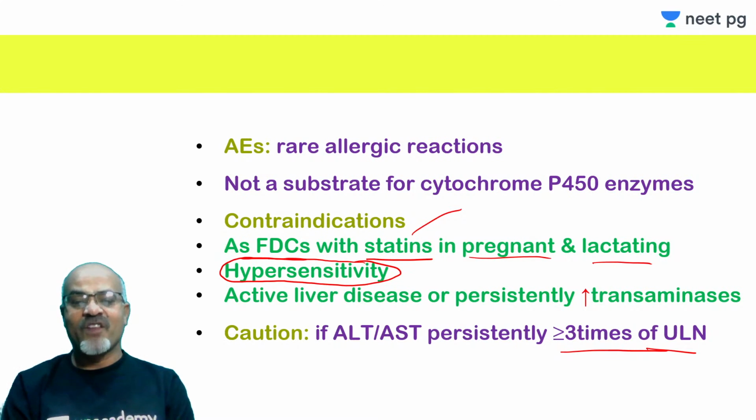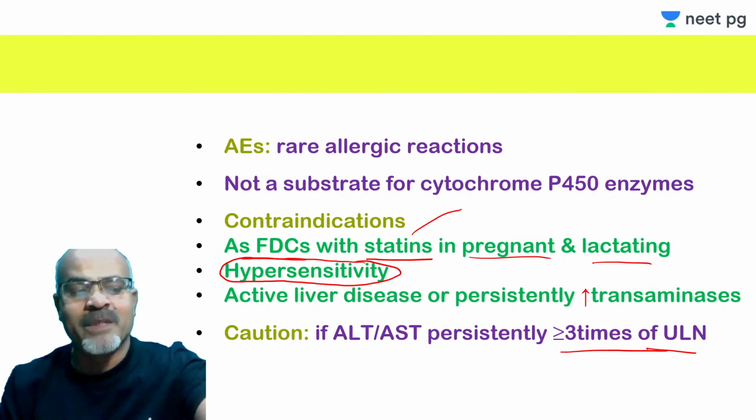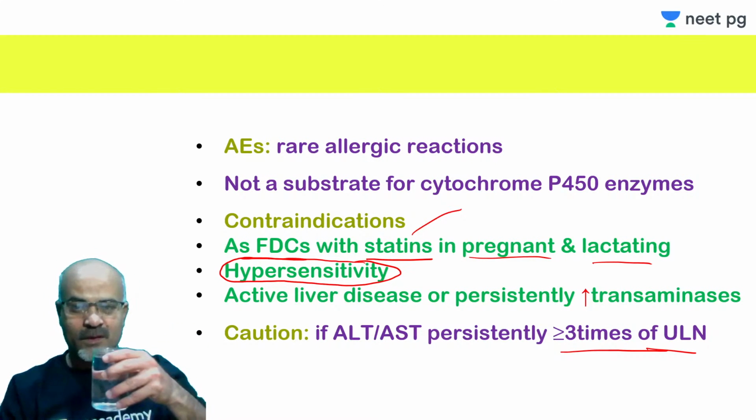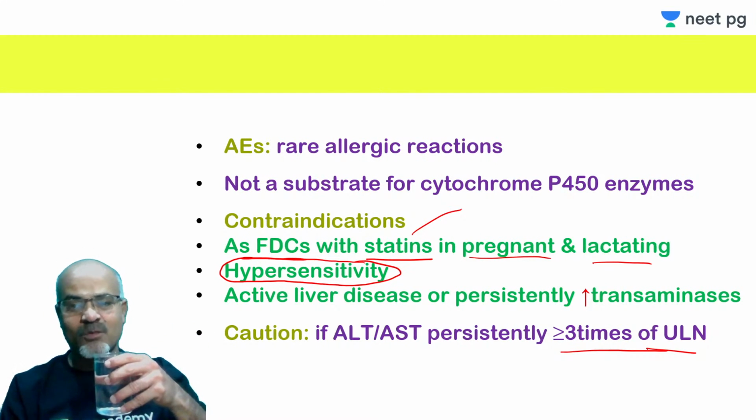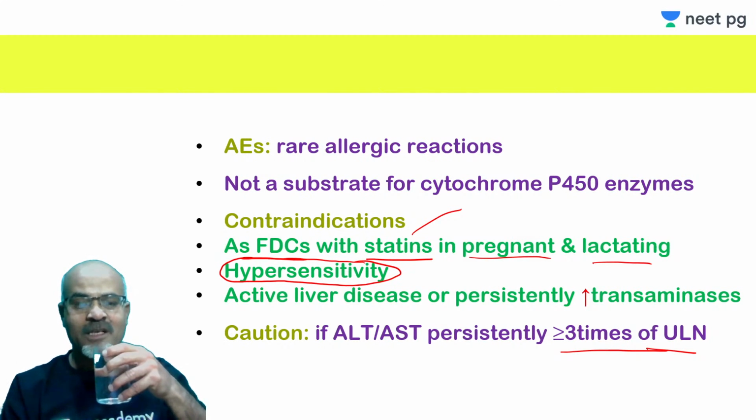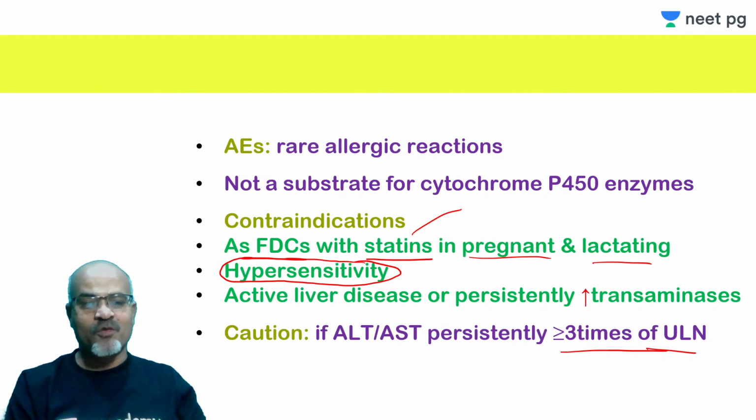So if there is this enzyme increase, and there is also clinical evidence of liver dysfunction, then it carries meaning. If it is persistently increased more than 3 times, that cannot be because of chance. So you should be very cautious and correlate it with liver function as well. If you find something abnormal, then you should be ready to stop the drug.